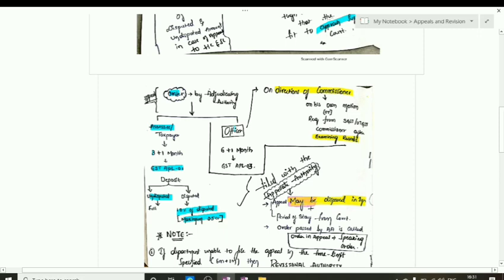When the department is the aggrieved party, then the officer will file the appeal with the appellate authority on the directions of the commissioner. The commissioner here is the commissioner of the CGST. He cannot directly ask the officer to file an appeal. He may do so on his own motion or on a request received from the SGST. That means if the SGST and UTGST commissioners from the state or union territory level have any information that the adjudicating authority has passed an order which is against the revenue of